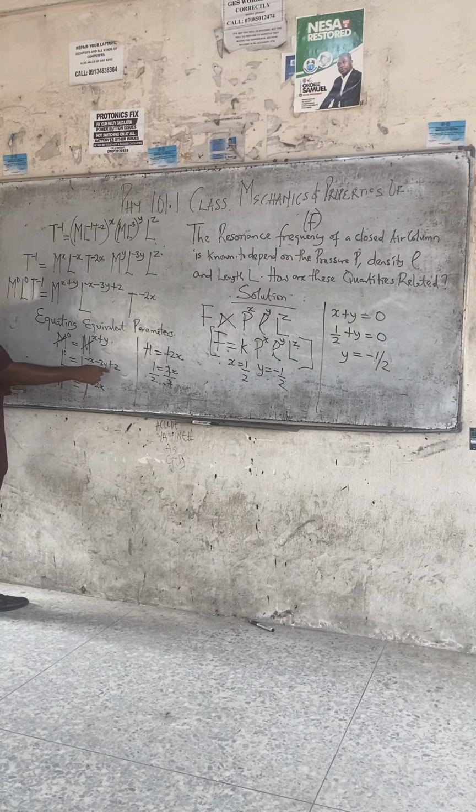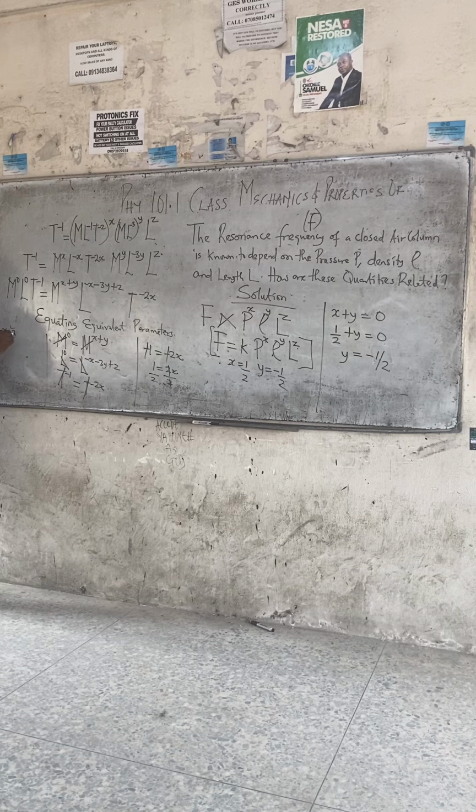We can now go and get z, because we have x and y now. We have only one unknown now, right? L cancels. Let us solve for this here. So minus x minus 3y plus z equals 0. What's x? What's y? Minus 1 over 2 minus 3 times minus 1 over 2 plus z equals 0. Let's find the LCM.